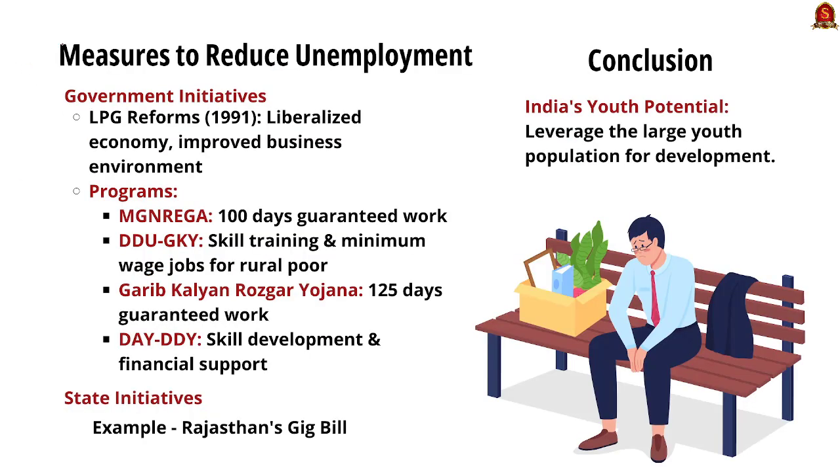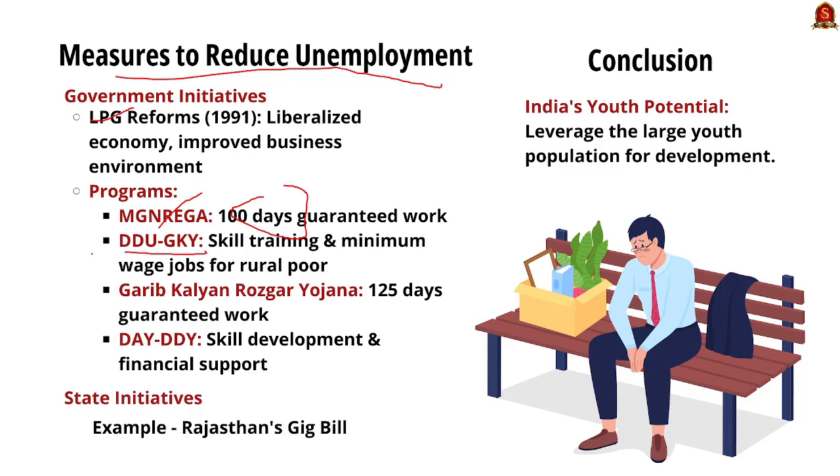Moving on, let us see the measures to reduce unemployment. See, government has taken various reforms over the period. The first one to be quoted here is LPG reforms, which took place in 1991. It liberalized the economy and improved the business environment. Programs such as MGNREGA have created 100 days of guaranteed work, and also a one-third reservation for women, which gives a fair share of employment opportunity for women.